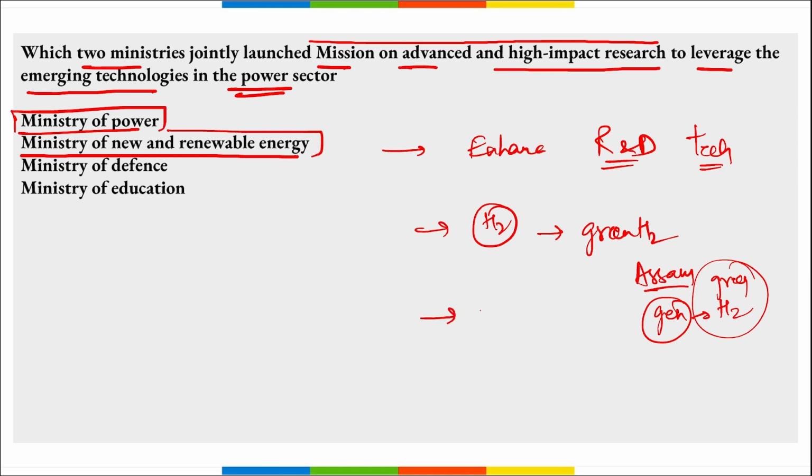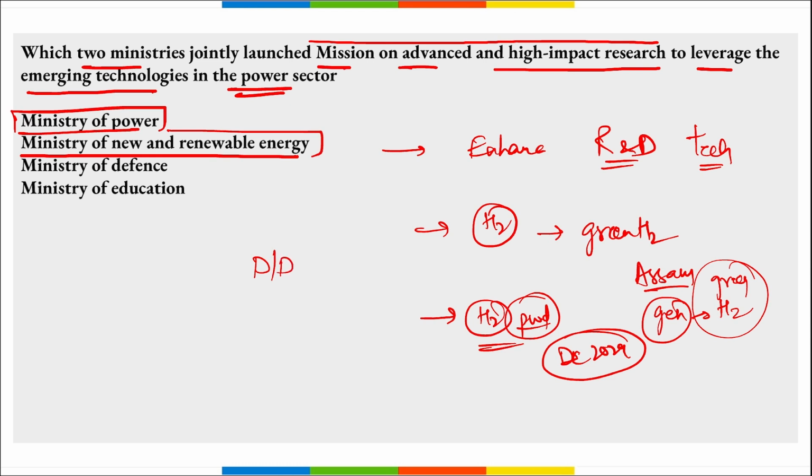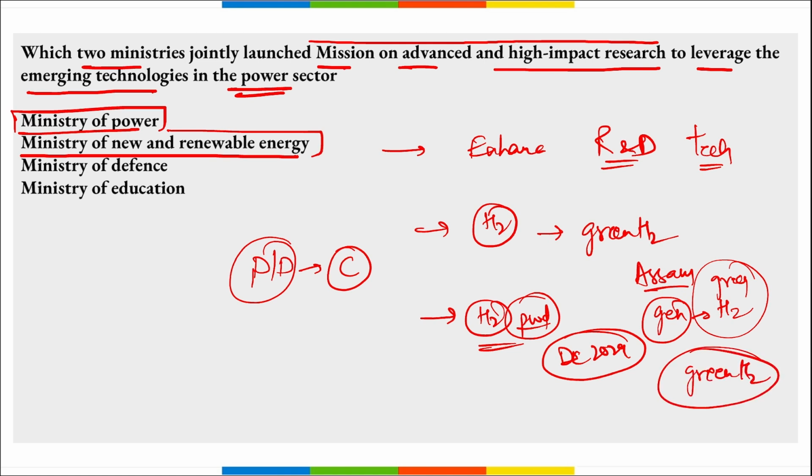And remember, recently hydrogen powered trains are being manufactured that will be running by December 2024, and they will be running from Jind, Haryana. So what is this? We are continuously doing research and development. And why do we need to do research and development? Because we know that our fossil fuels, that is your petrol and diesel, are polluting our environment by releasing carbon into the atmosphere. So we need some alternative resource that won't harm our environment, right? So that is the reason we did research and development, and we came up with these green hydrogen fuels that will be keeping our environment safe, correct?